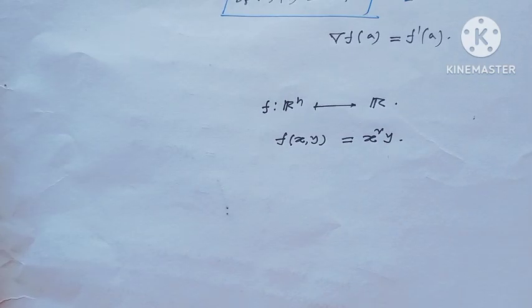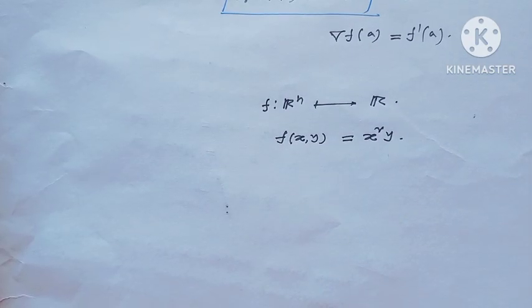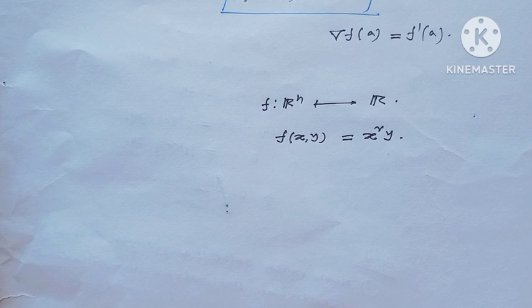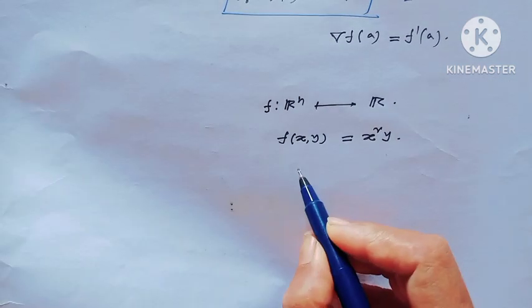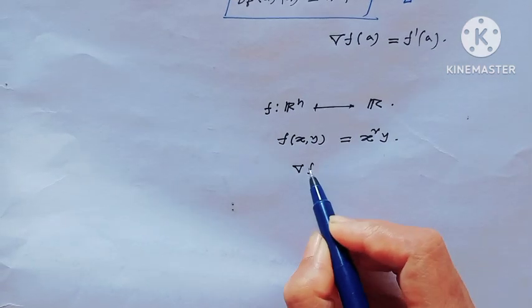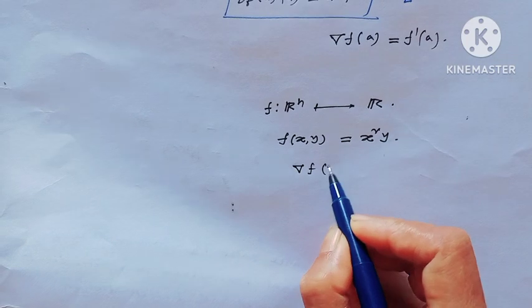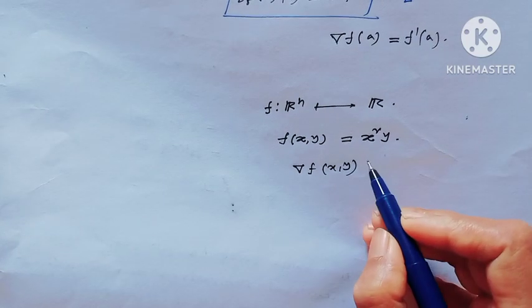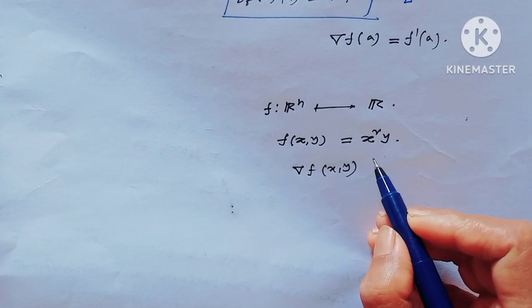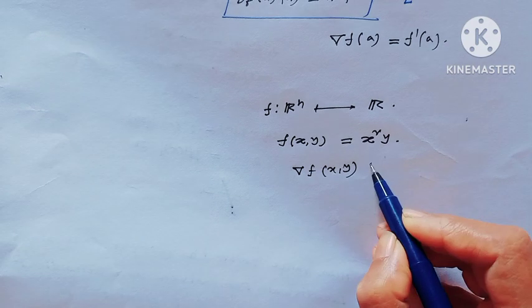Now consider a function f from R^2 to R, f(x,y) equal to x²y. Then notice, what is the gradient of f(x,y)?